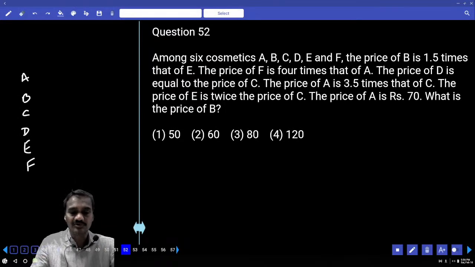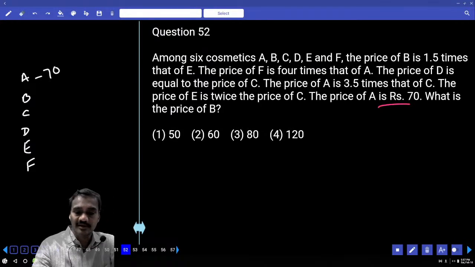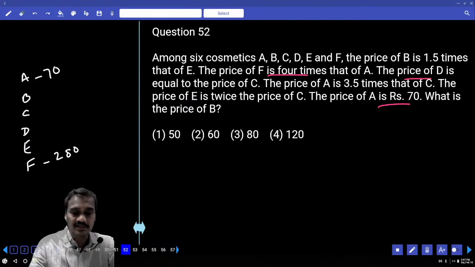The price of D is equal to the price of C. A is 3.5 times that of C. The price of E is twice that of C. The price of A is 70. Now if A is 70 and F is 4 times that of A, F must be how much? F must be 28. And D is equal to C.